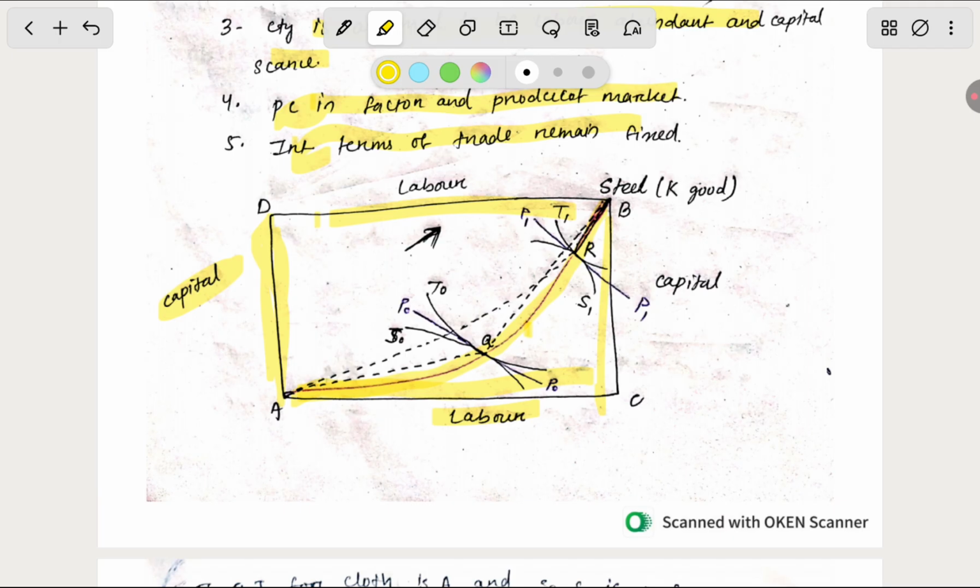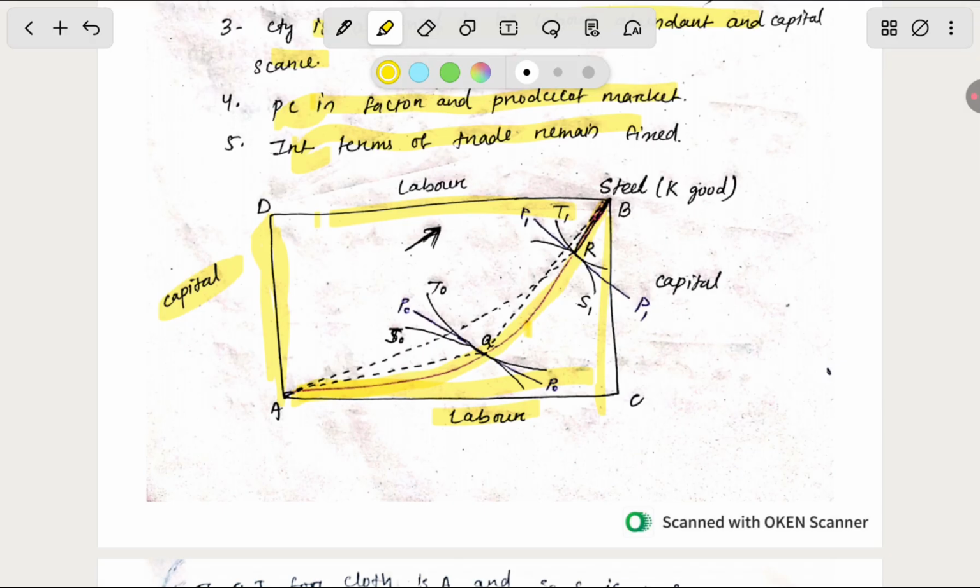You know that before we understand the Stolper-Samuelson theorem, we have already studied the factor price equalization theorem, and the Stolper-Samuelson theorem is a part of the factor price equalization theorem. So we have to understand thoroughly what the factor price equalization theorem is. As I already told you, if a country is labor abundant, but after the trade the labor intensive goods will be exported, then labor becomes scarce. And the less capital abundant country will become more capital abundant. This is what the factor equalization theorem said.